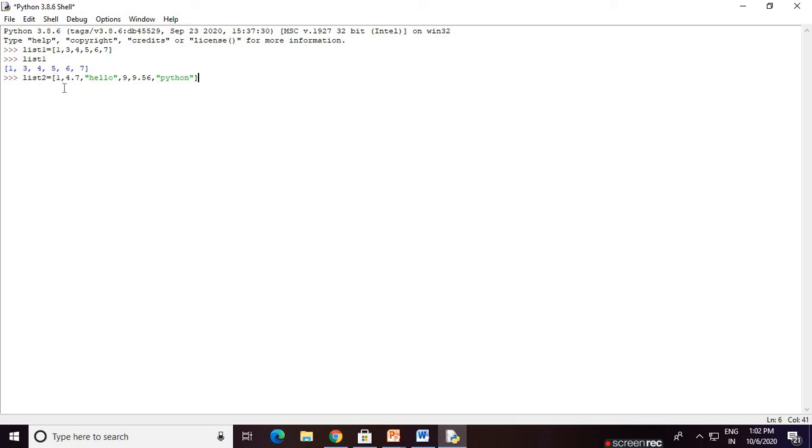Now, if you clearly observe, in this list we are taking a mixture of values: an integer value, a float value, a string value, again an integer, a float, then a string. We want to check whether this is correct. We know that a list can store data of different data types. Is a list flexible enough to allow storing different data type values? Is it right or wrong? That's why we are identifying it.